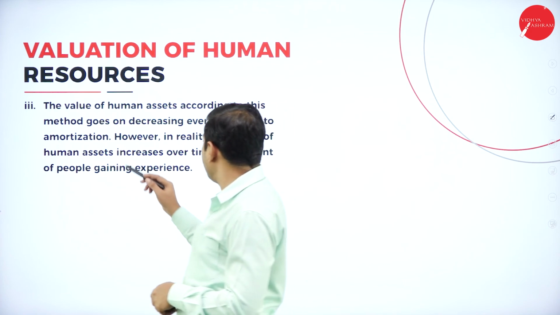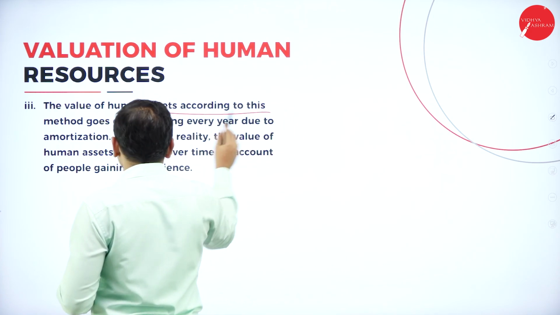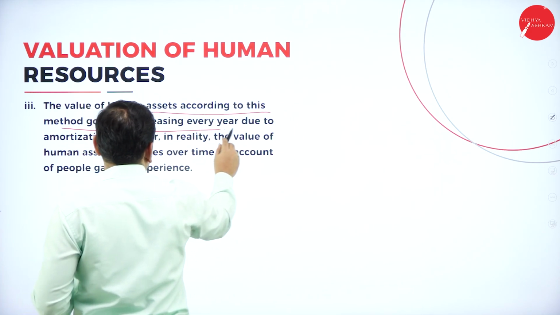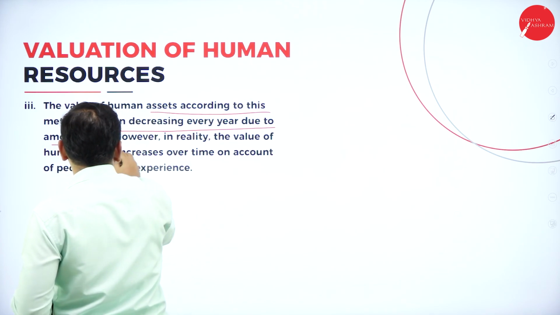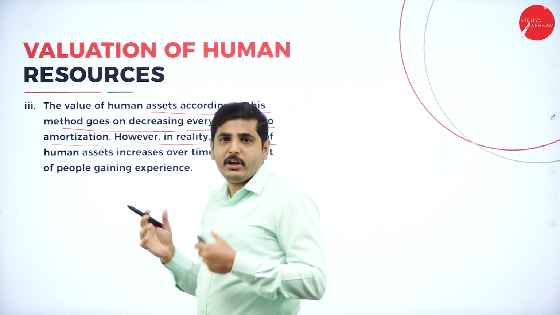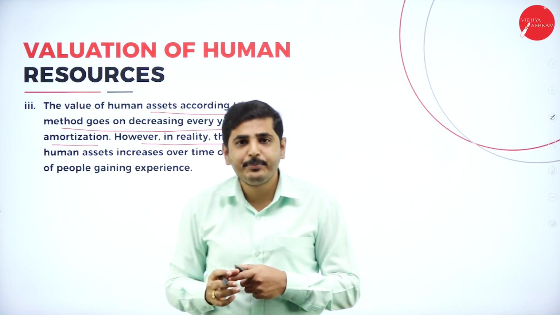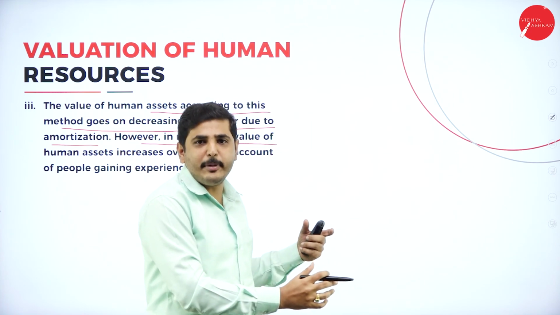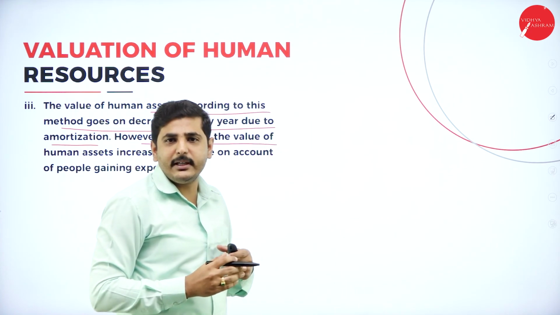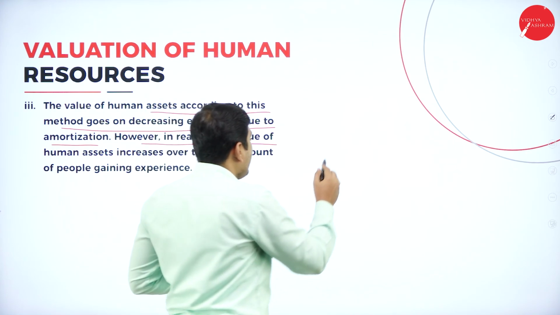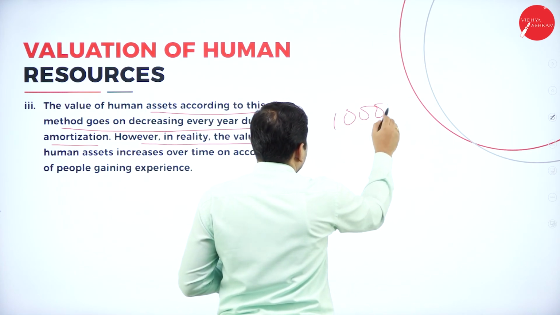Next one, the value of human resource assets according to this method goes on decreasing every year due to amortization. However, in reality, the human resource value will be increasing. So in this historical cost method, the actual cost of acquiring, training and everything is 1 lakh rupees.